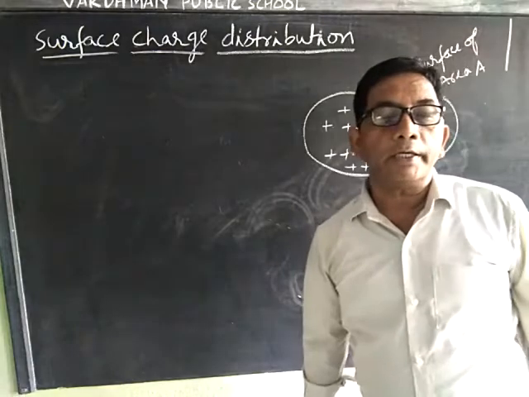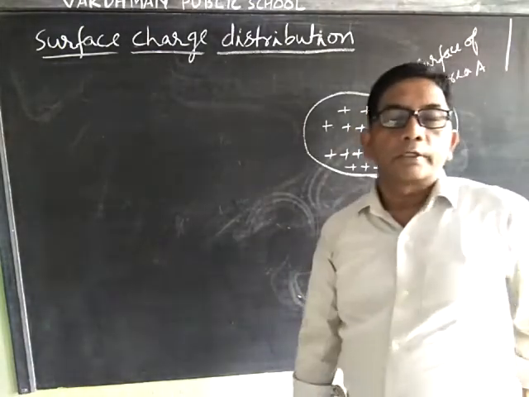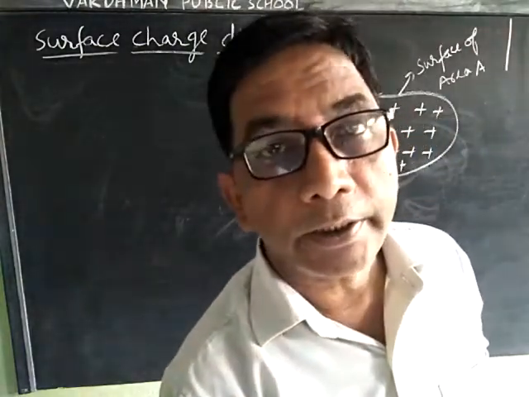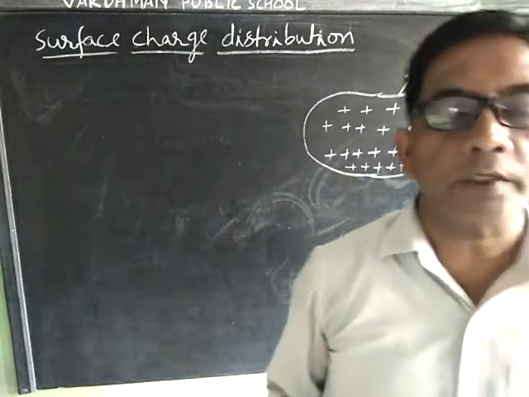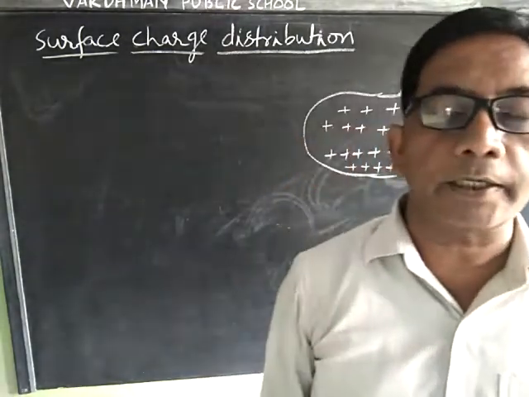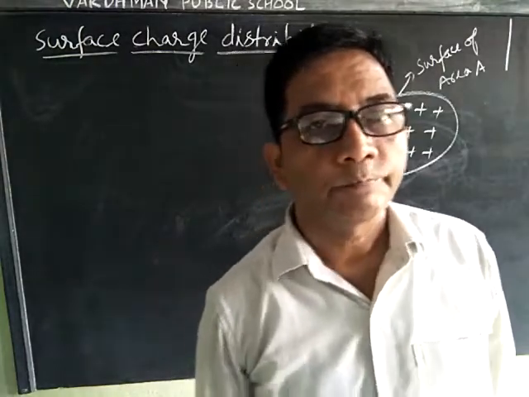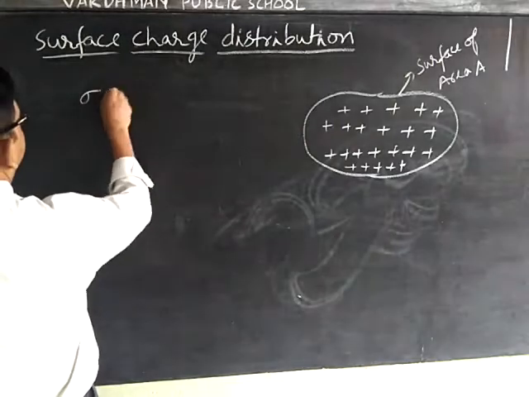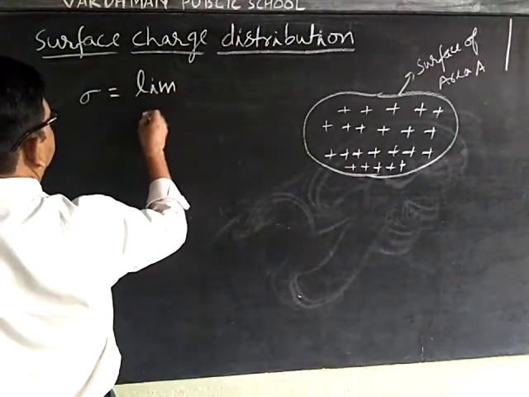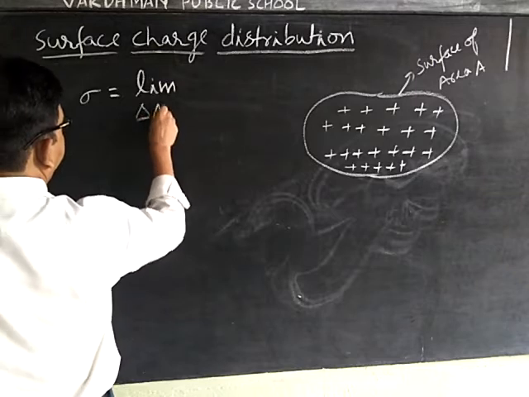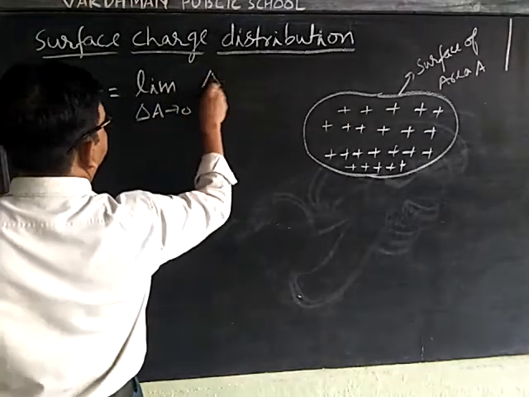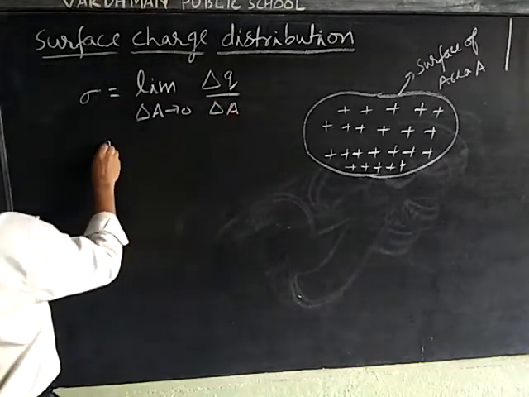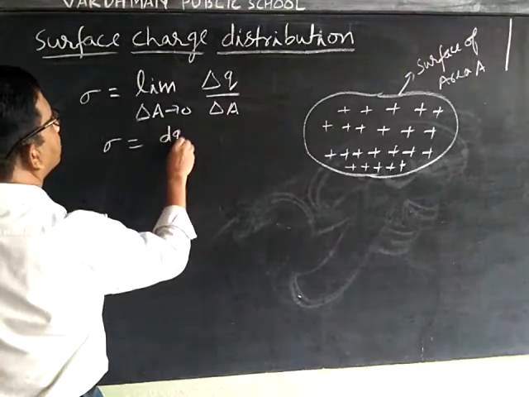This is denoted by sigma. Surface charge distribution is defined as charge per unit area. Then sigma is equal to limit delta A tends to 0 delta Q upon delta A. Sigma can also be written as dq upon dA.